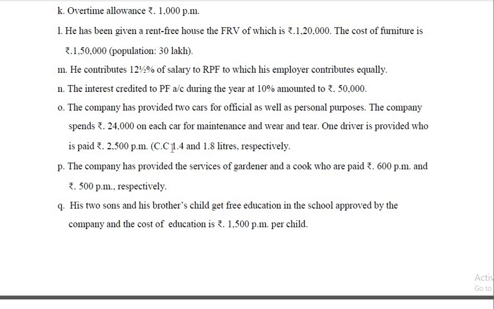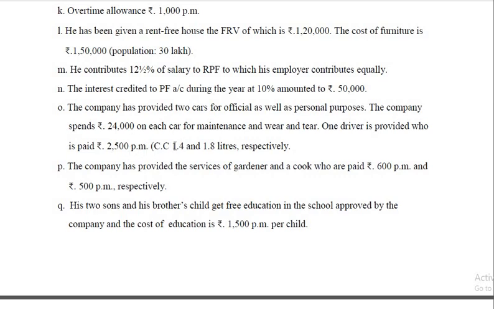So one car, better one smaller car, you take it as used for both official and personal purposes. Small car, below 1.4, 1.6, 1.6 or less than that, that is considered to be a small car.